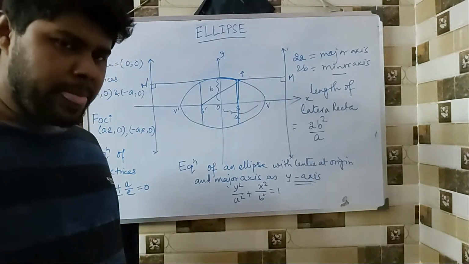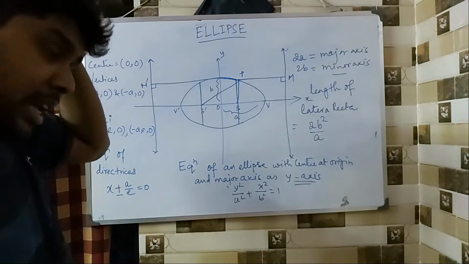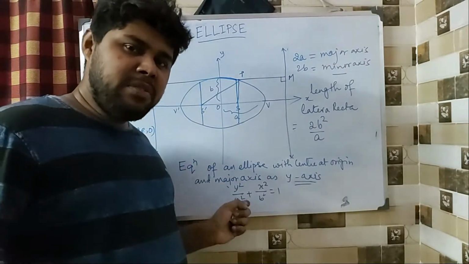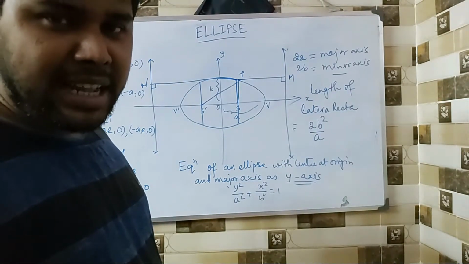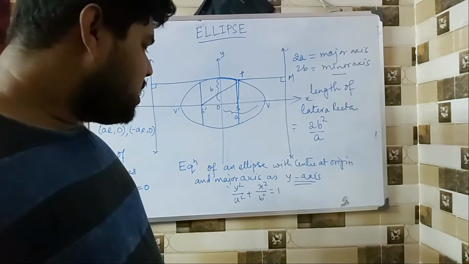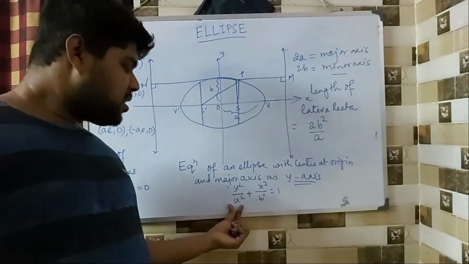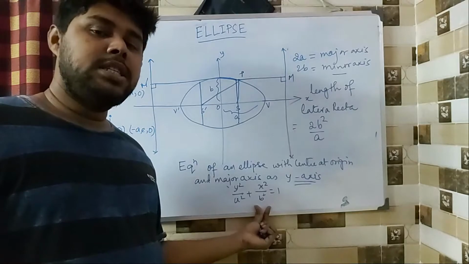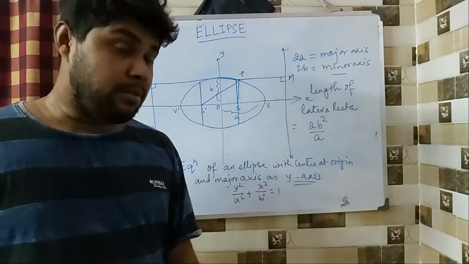So a and b, we are just keeping it fixed. Now there are many books you will be finding, they have kept the equation same. They have just mentioned a is less than b and b is less than a, something like that. So that can be confusing at times. So better to keep this notation for major axis and minor axis same. I'm just changing the x and y, that helps.